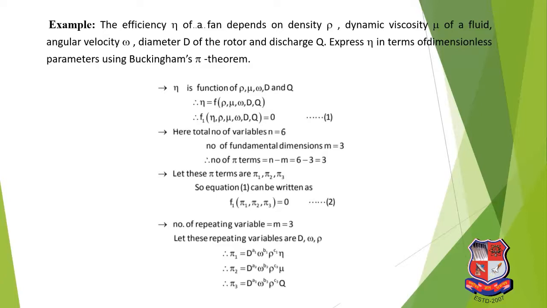multiply the remaining variables one by one. So d, omega, rho is common in each and every pi term. Next step is you have to multiply the remaining terms, that is N, mu and q. So d raised to a1, omega raised to b1, rho raised to c1. Similarly d raised to a2, omega raised to b2, rho raised to c2. Similarly d raised to a3, omega raised to b3, rho raised to c3. So these are the 3 steps of pi 1, pi 2, pi 3.